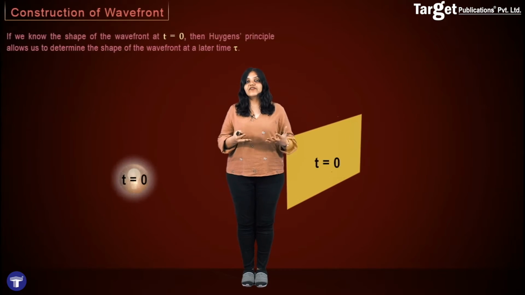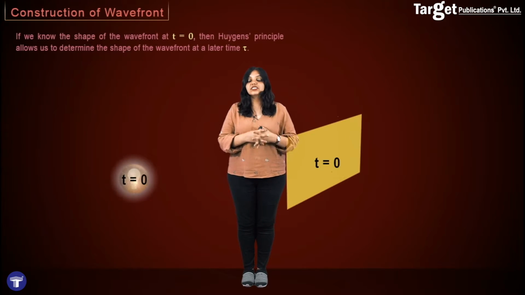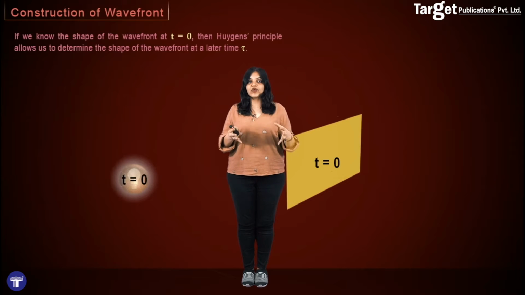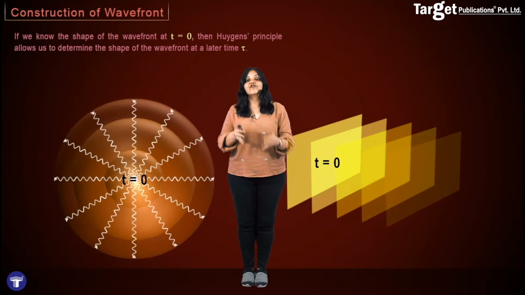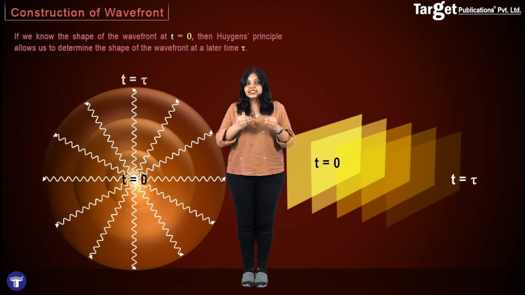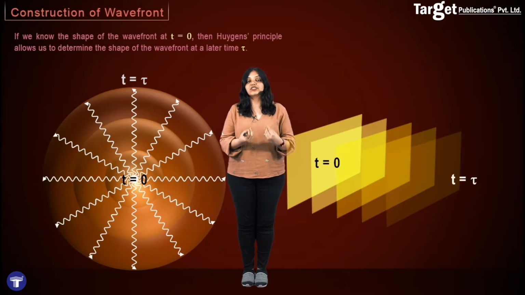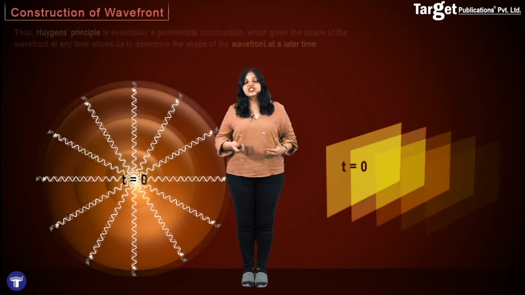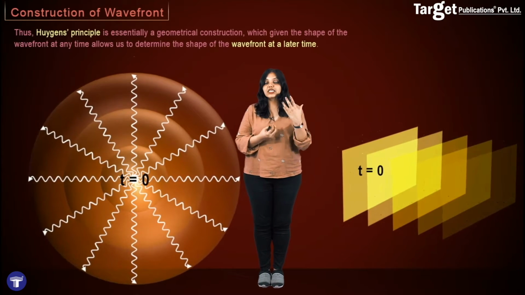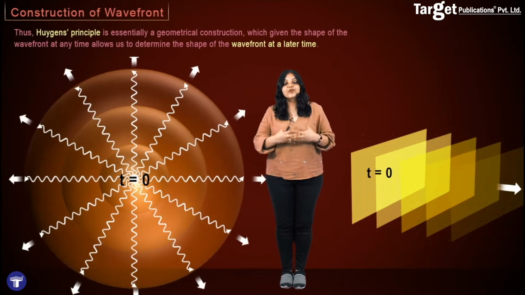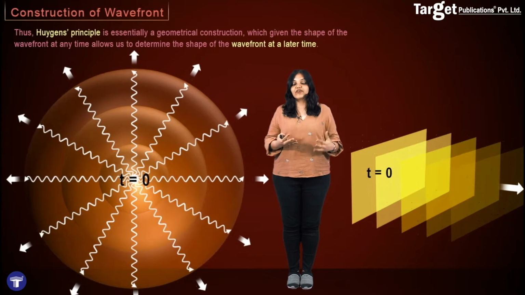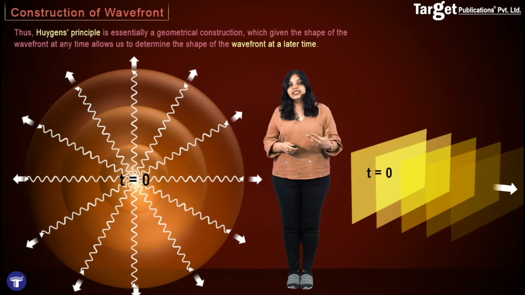Huygens' principle gave us a way to determine the shape of the wavefront at some later time if we knew the shape of the wavefront at some initial time. And we could do this simply by a geometric analysis. Thus Huygens' principle is nothing but a geometrical construction which allows us to predict the shape of the wavefront at some later time if we know the shape at some initial time. So let's undertake this geometrical analysis.